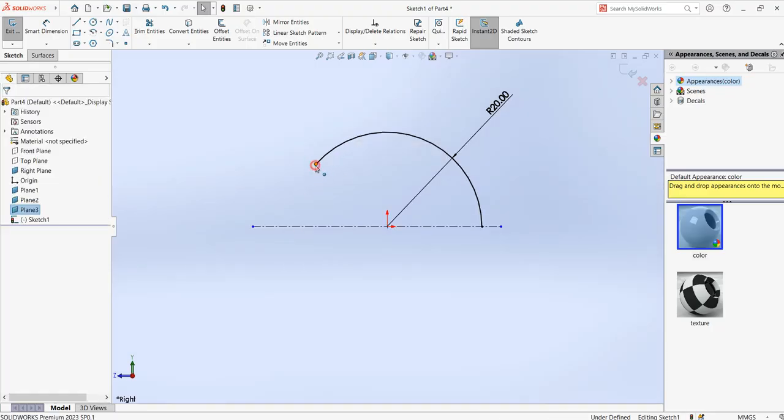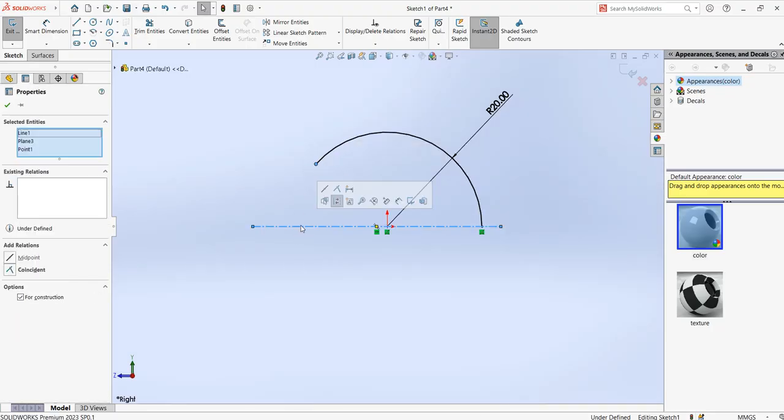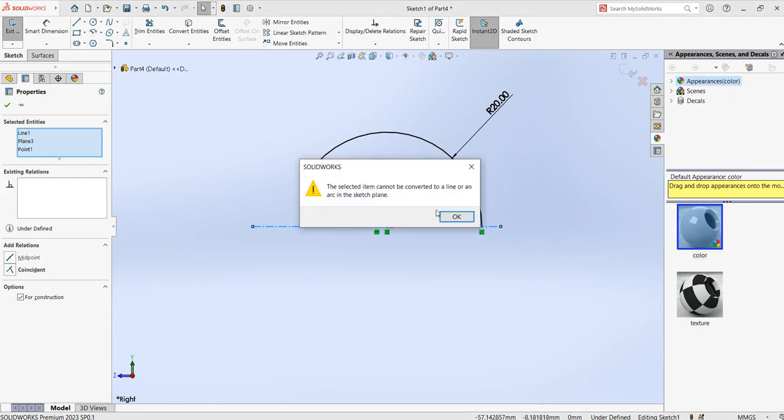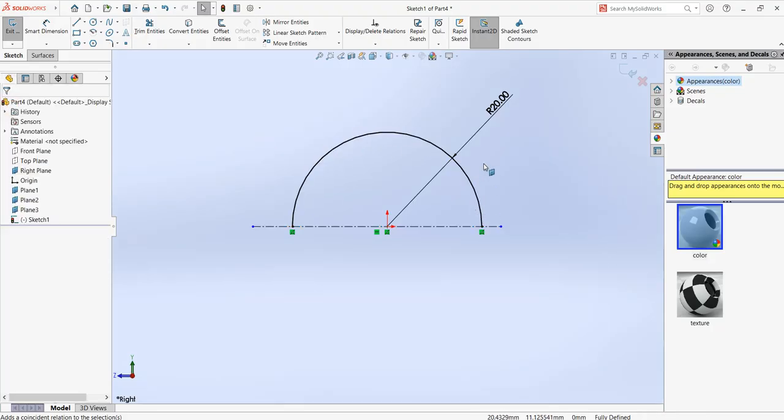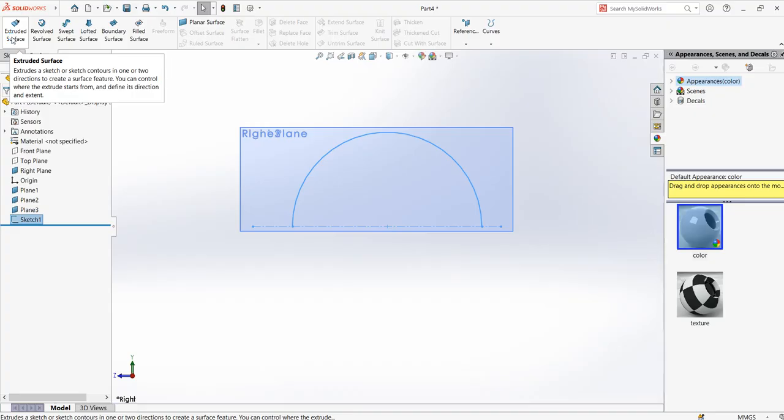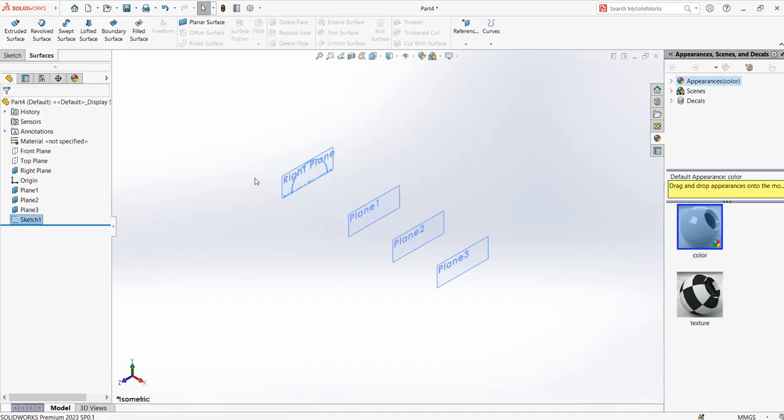So click on that dot here and constrain it with this center line by using a coincident relation. It is fully defined now. You can see the coincident relationship here. So this is your first arc, which is on the rightmost plane. Exit the sketch. You can press Ctrl 7 to see the arc.